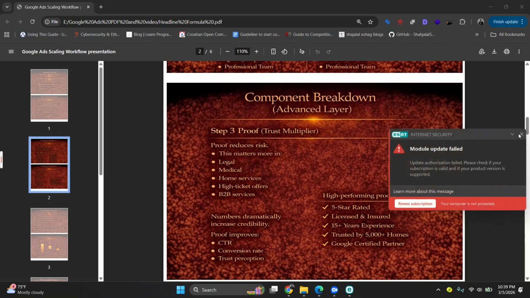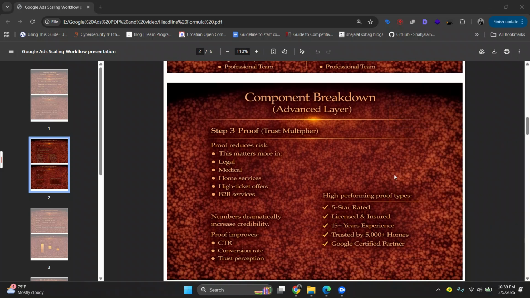Okay. So step three is proof. It is the trust multiplier. When you match intent, then add a benefit, then proof. This matters more in legal, medical, home services, high ticket offers, and B2B services. High performing proof types are 5-star rated, licensed and insured, 15 plus years experience, trusted by 5,000 plus homes, Google certified partner. Numbers dramatically increase credibility. So proof improves CTR, conversion rate, and trust perception.